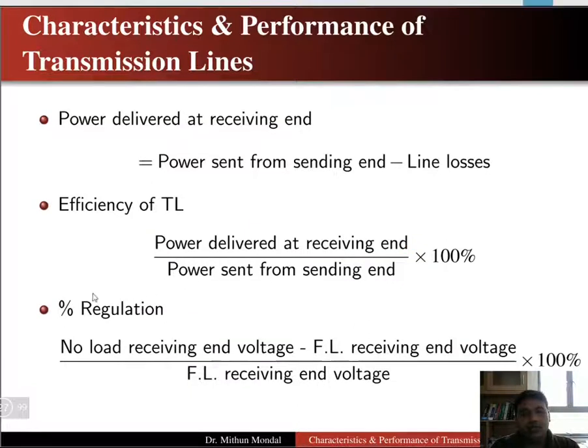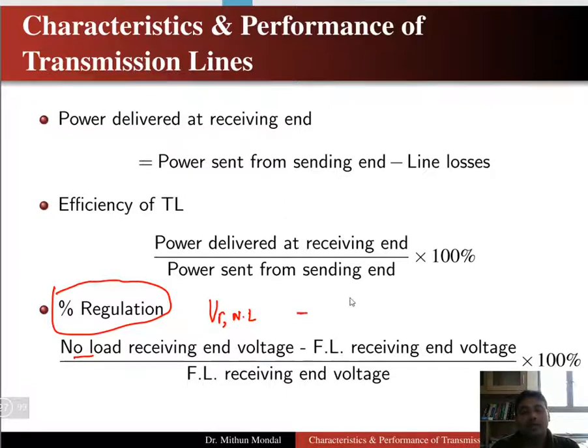Similarly, whenever we want to calculate the voltage regulation in percentage, we want to find the no load receiving end voltage. So the receiving end voltage at the no load condition minus the receiving end voltage at the full load condition, divided by the receiving end voltage at the full load condition, into 100, will give the voltage regulation of any line.